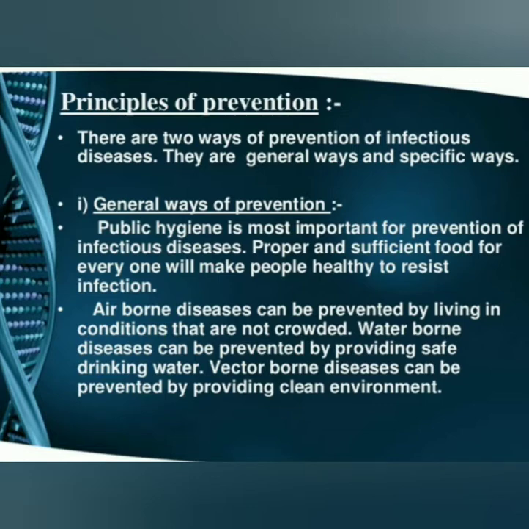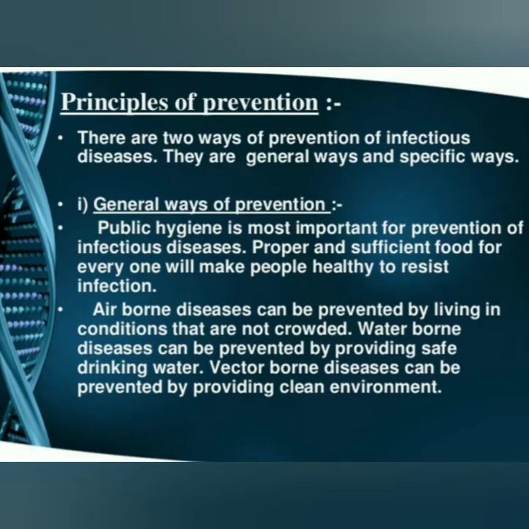Proper and sufficient food for everyone will make people healthy enough to resist infection. The food you eat should contain a balanced diet. If all the constituents of food are in your diet, it develops your immune system. It is also good for health and resists infection. So these are the common or general ways of prevention.